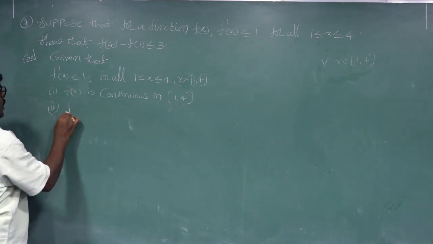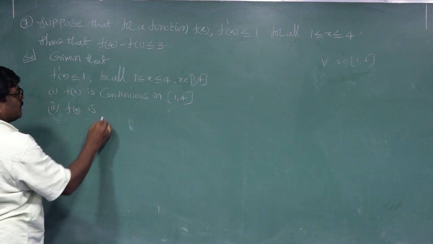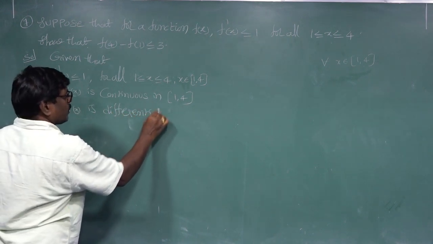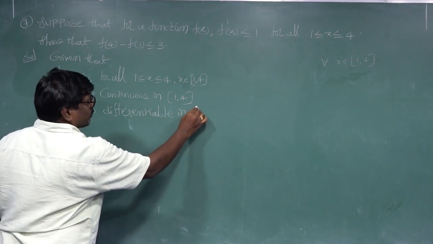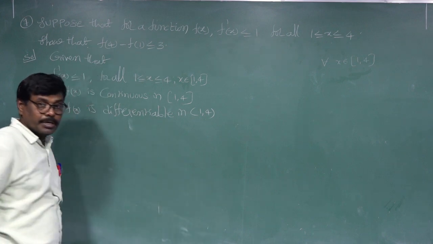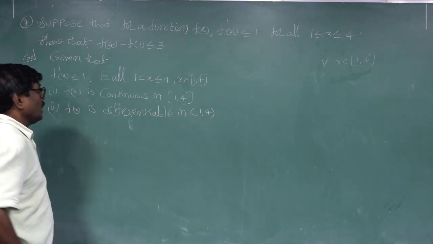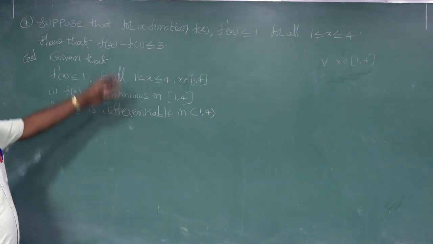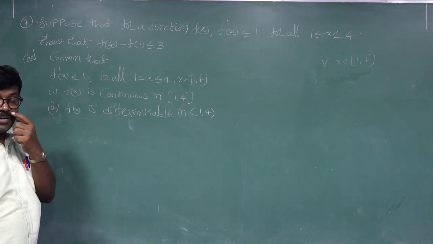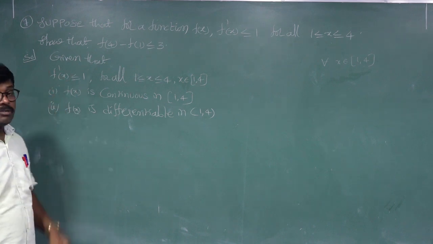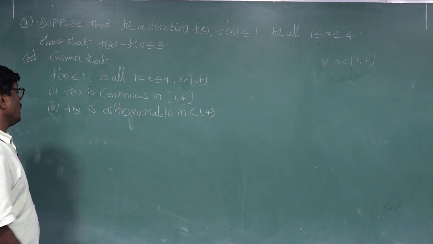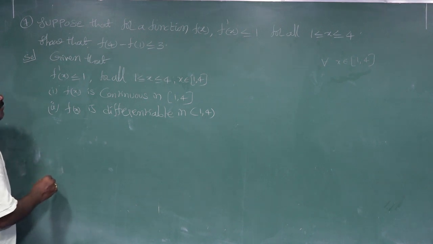Number 2, f(x) is differentiable in the open interval 1 comma 4. Now, f(a) not equal to f(b) is not a necessary condition. This is the definition of Lagrange's mean value theorem; the necessary and sufficient conditions do not require f(a) not equal to f(b).